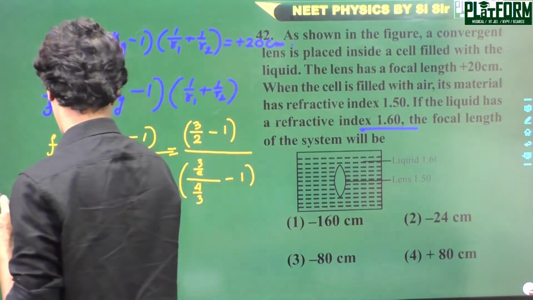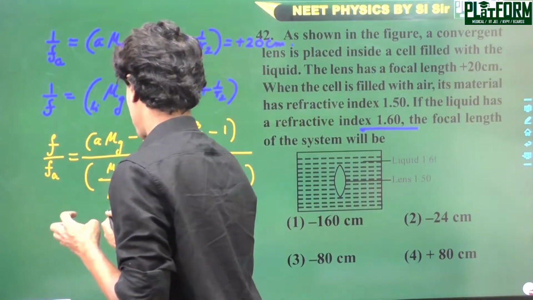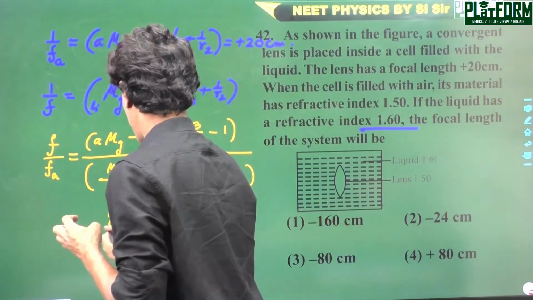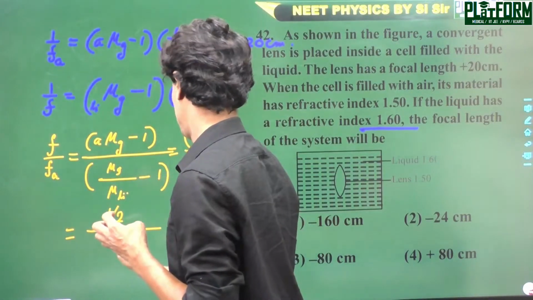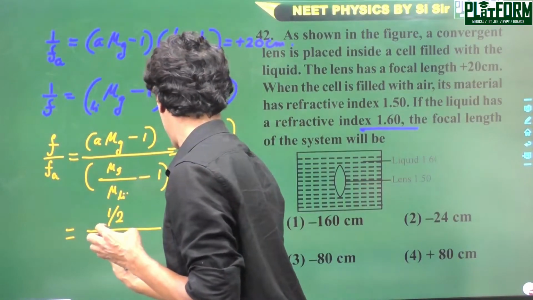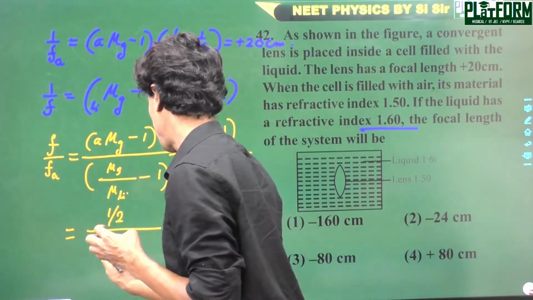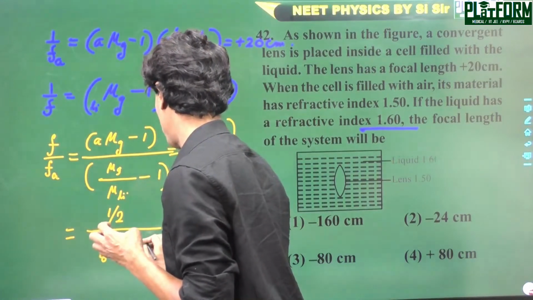Finally, on simple calculation, it is 9 by 8 minus 1.